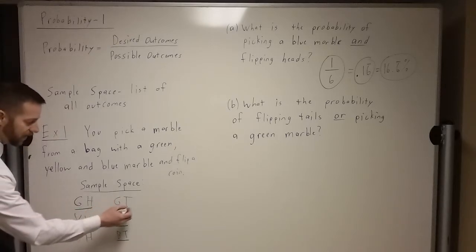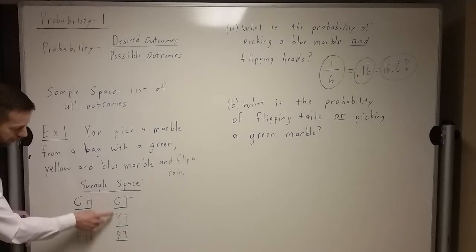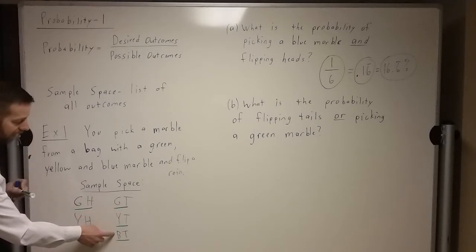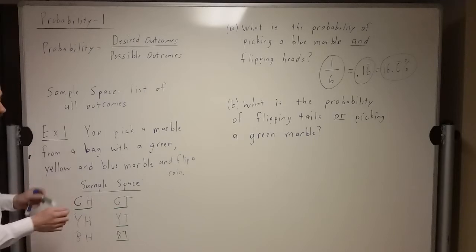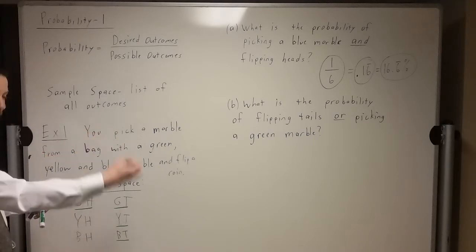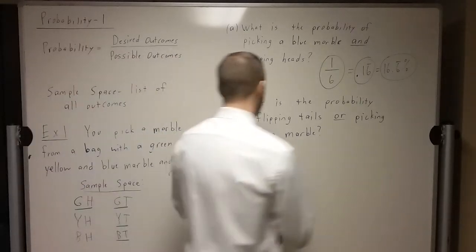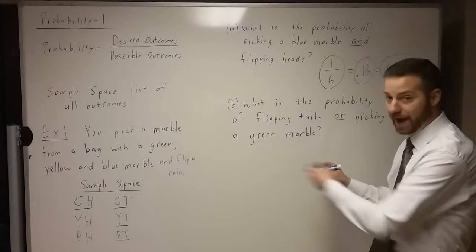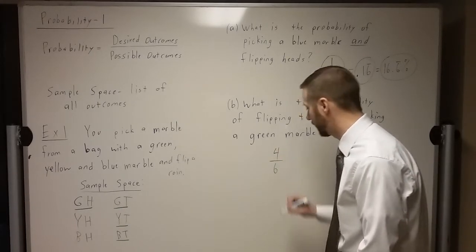Which kind of means this one's like doubly good, but we can't count it twice, it only happened once. And so if we look over here, all those are desired outcomes because we got the tails. That's still a desired outcome because even though we didn't get the tails, we did get green. And or means if either of them happen, it's a desirable outcome. And so if you notice here, out of the 6 things that could happen there, 4 of them are desirable outcomes. So we've got 4 out of 6.